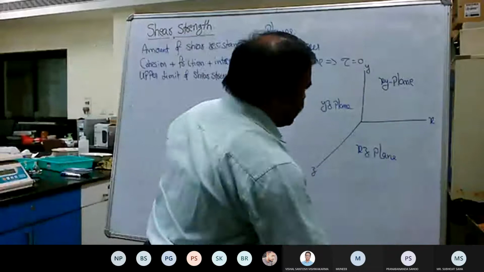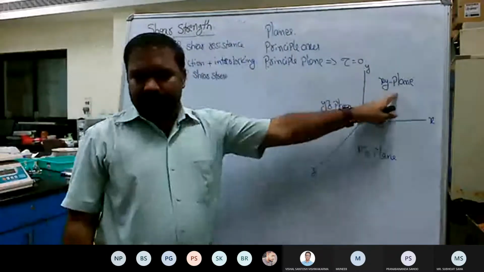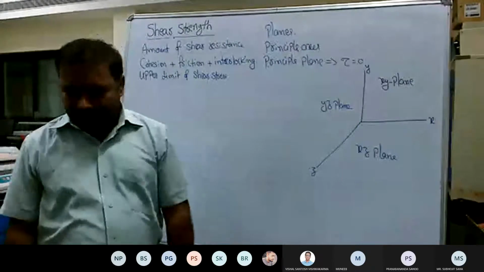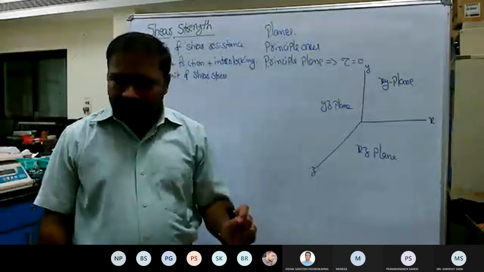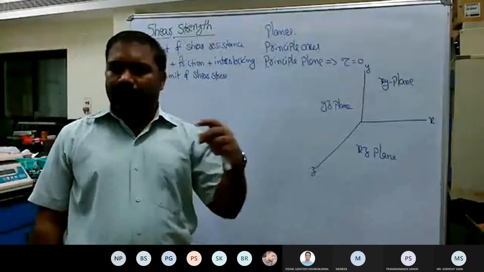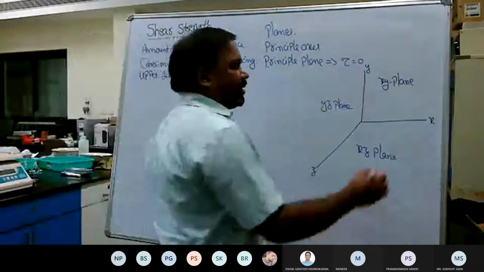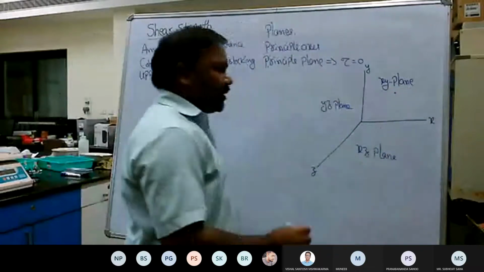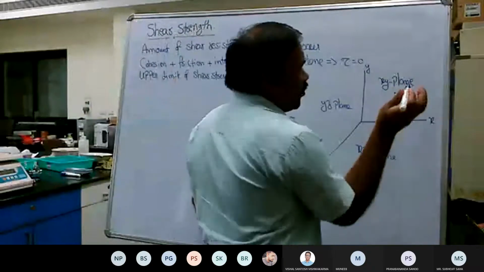Having understood this, on these planes there is a possibility of stresses or forces acting in the normal direction as well as in the direction parallel to the plane. These are the two possibilities. For example, if I take the XY plane and want to represent the perpendicular direction, that should be perpendicular to the board.